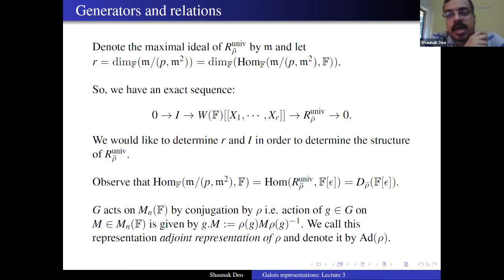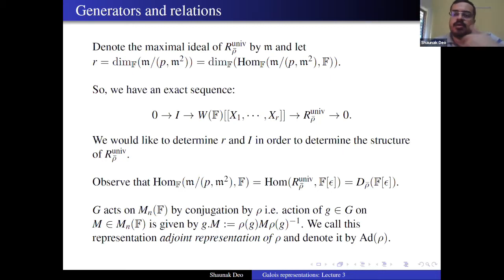So if you look at I carefully, it is kind of giving the obstruction to lifting a representation. Let me say it out more explicitly. Suppose you have a map from R to S, where R and S are two CNL W(F) algebras. Suppose you have a lift of rho bar to S, and you want to know if you can lift it to R. Because of the universal property of the deformation ring, a lift to S is giving you a homomorphism from R rho bar univ to S. And you want to know if you can lift this homomorphism to R or not.